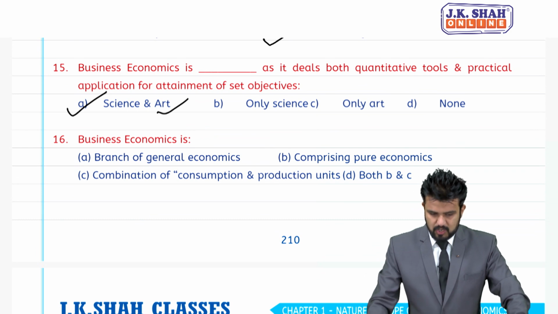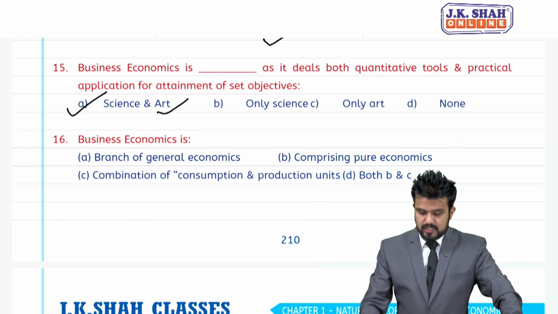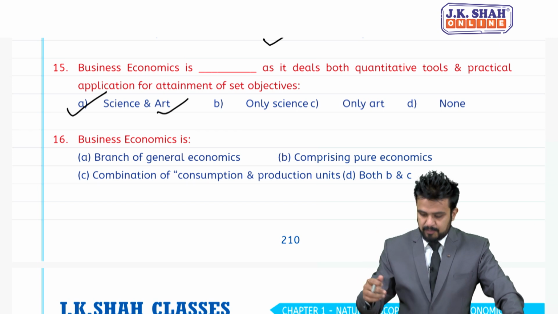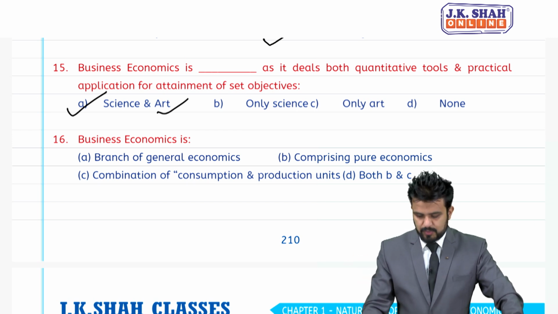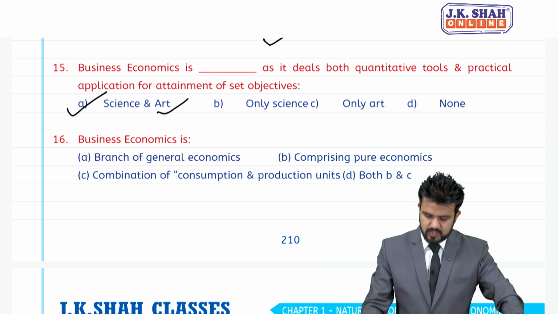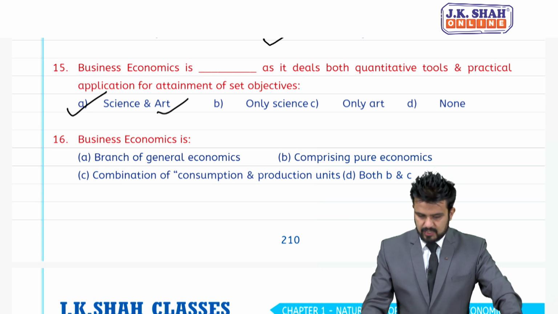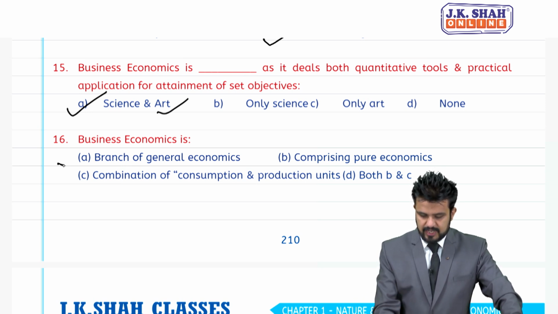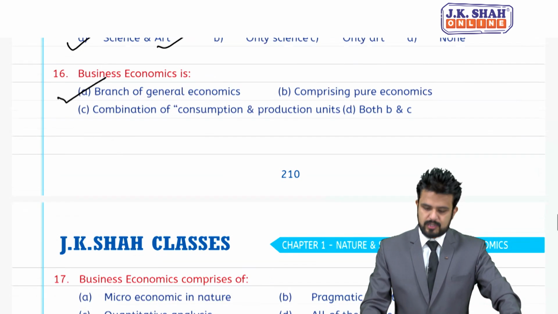Coming to 16 now. Business economics is branch of general economics comprising pure economics. C, combination of consumption and production units. D, both B and C. For 16, answer is A, it is a branch of general economics.